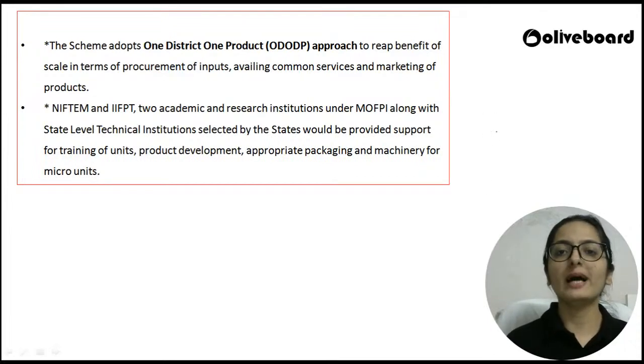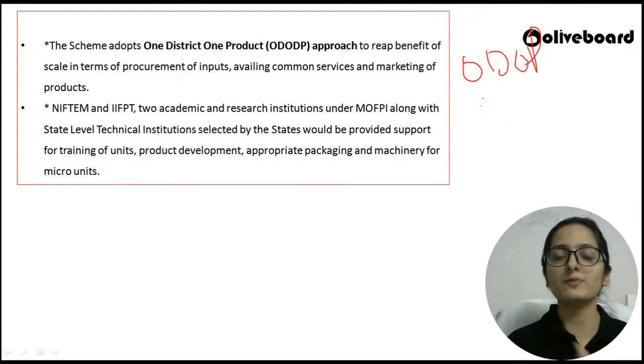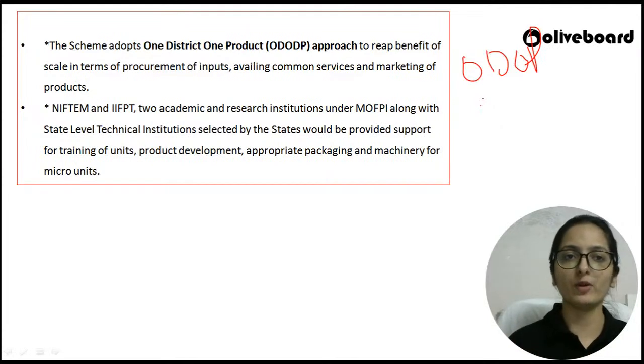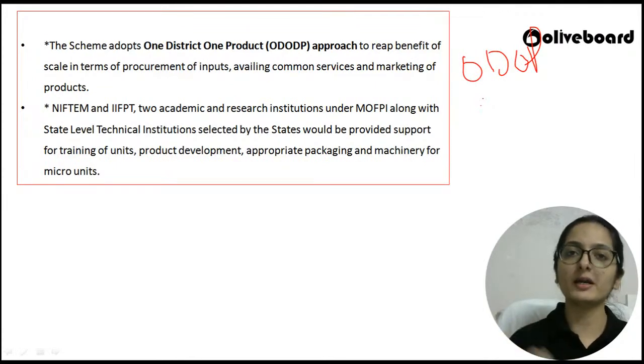As you all know, our approach is one district, one product. हर एक district की अपनी एक specialty होती है, its own product, right? कोई district अपने किसी product के लिए famous होती है, और certain other district is very famous for certain other type of product. So the scheme also adopts this approach, that let us reap the benefit of scale: for the famous product there, what kind of inputs you want, what kind of services are available, how many more services can be added, and how the marketing of products can be done. All these things are adopted in this scheme, and the assistance is provided by various institutions.